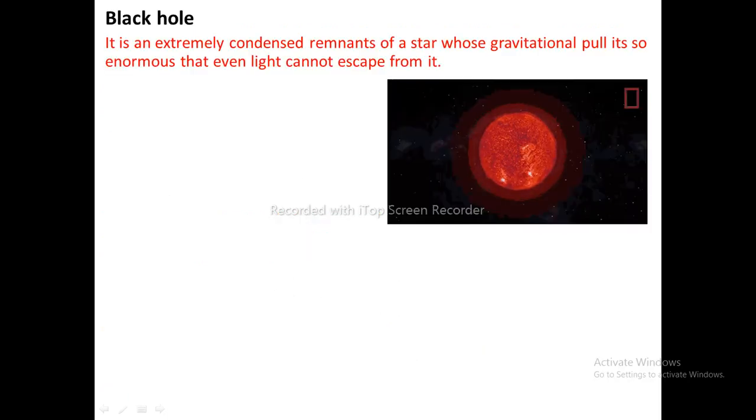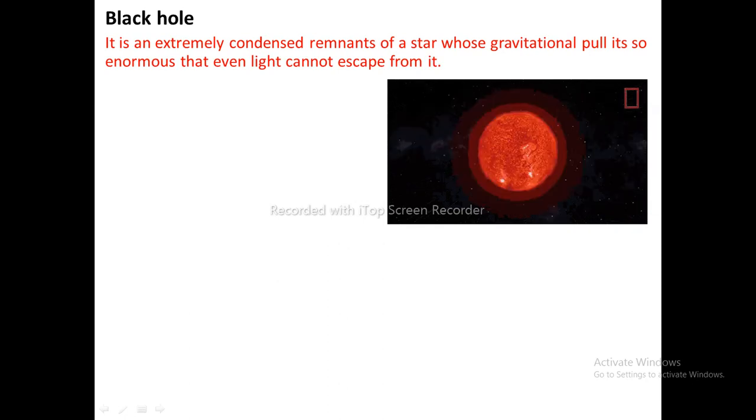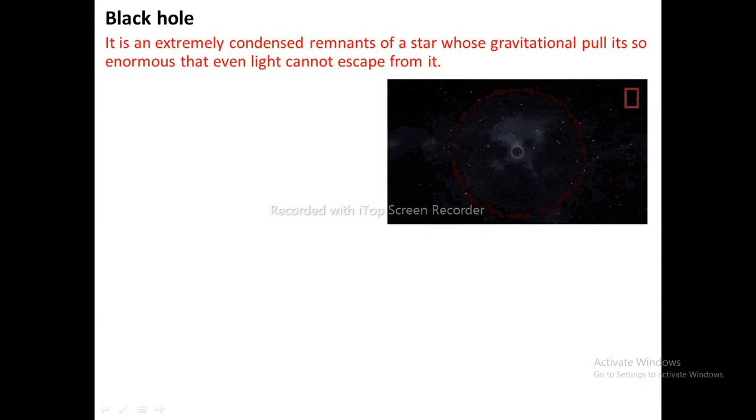Black hole. It is an extremely condensed remnant of a star whose gravitational pull is so enormous that even light cannot escape from it. If the remnant of a supernova explosion is more than 3 times the mass of the Sun, the star collapses and forms a black hole. It results due to the continuous collapsing of the stellar mass to form a compact ball about 3 km in diameter.